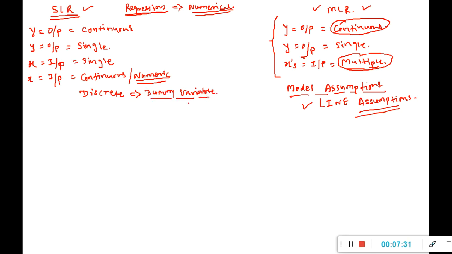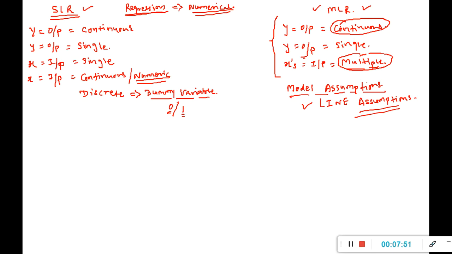You have to convert it into dummy variables, which is nothing but creating the binary variable, that is 0 or 1. The values will be either 0 or 1. You will convert those values into zeros and ones always, right?